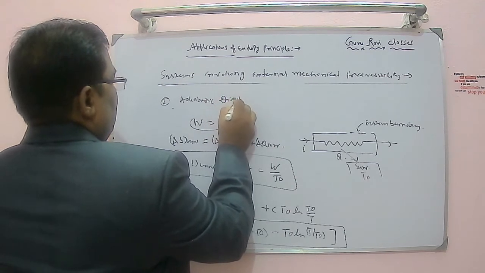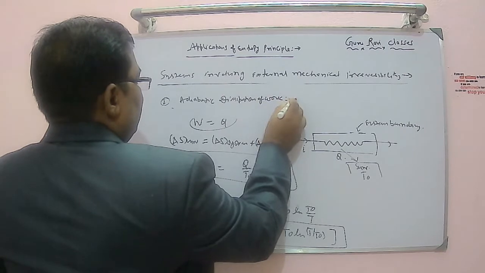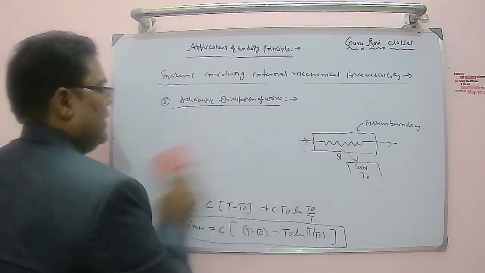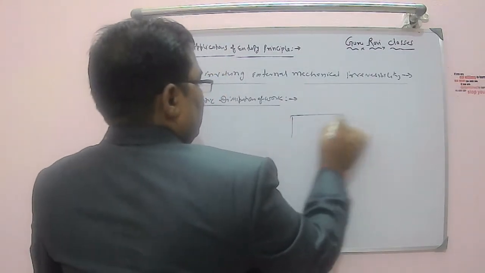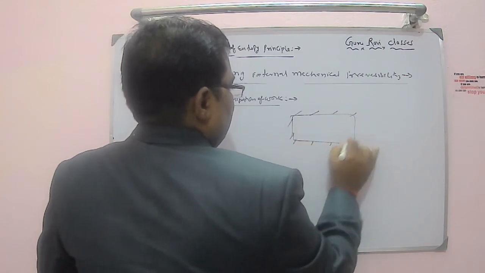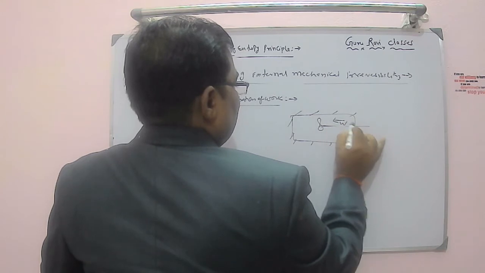Take the second case, adiabatic dissipation of work. Adiabatically we are supplying the work, so what will happen? Let us assume there is a closed, insulated container with a paddle wheel through which we are supplying work to the system.